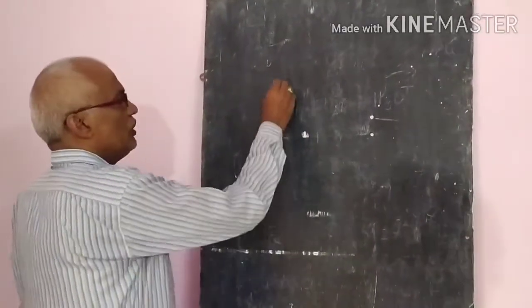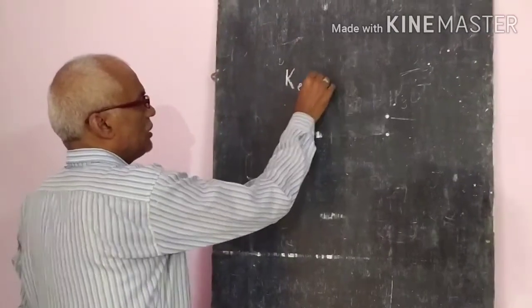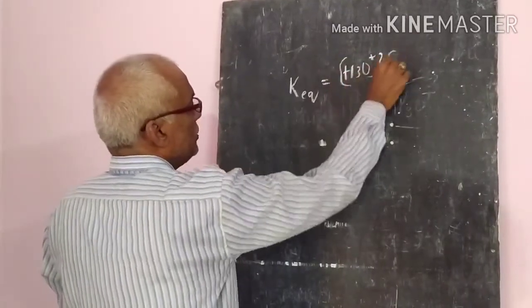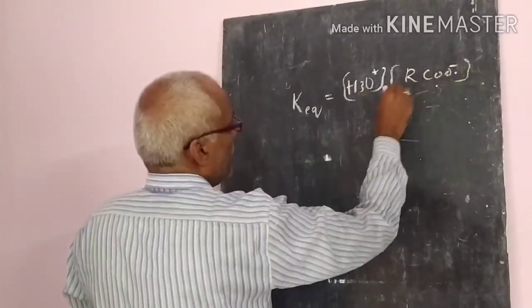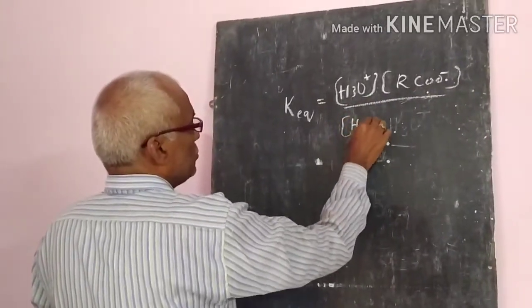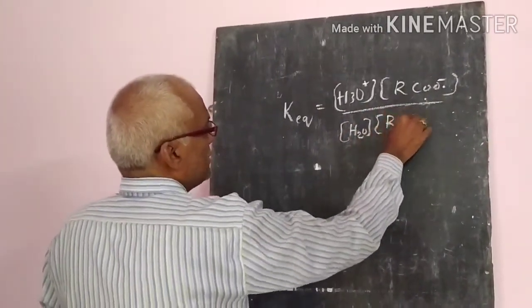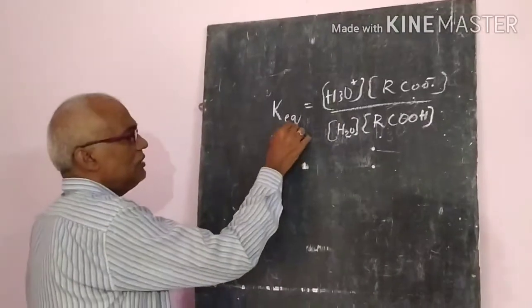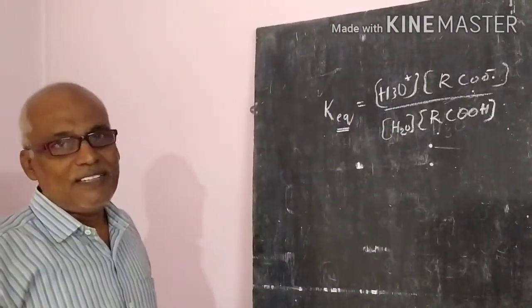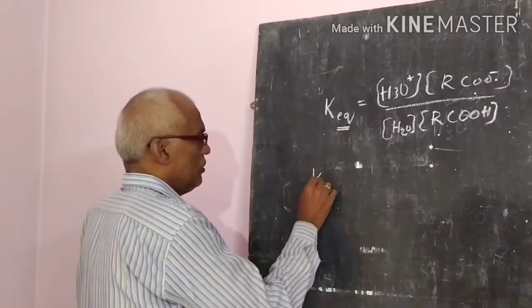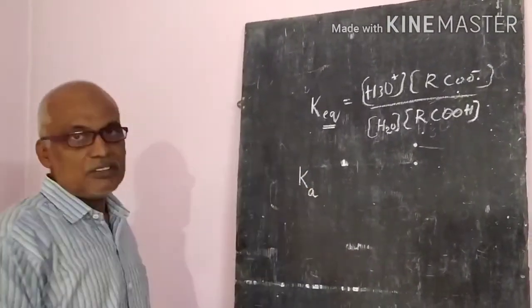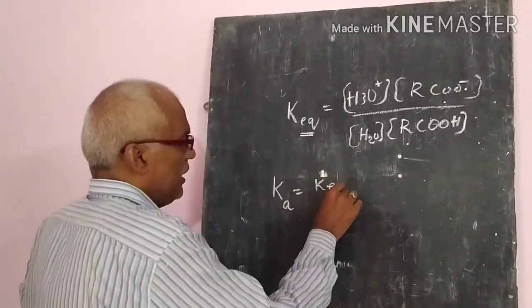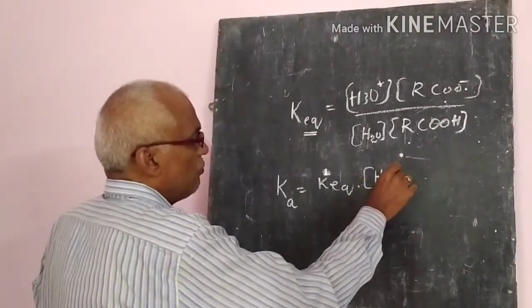Now we already know how to write the equilibrium constant: it is equal to the H3O+ ion concentration times the RCOO- carboxylate ion concentration, divided by the H2O concentration times the acid concentration. So this is the equilibrium for the reaction. But suppose you wanted to write down the acid dissociation constant Ka. It is nothing but K equilibrium times the concentration of water.